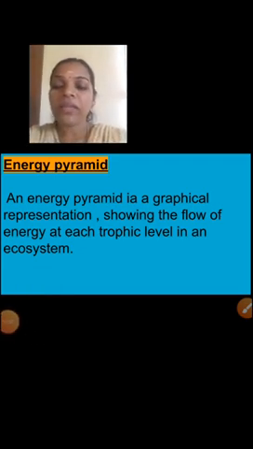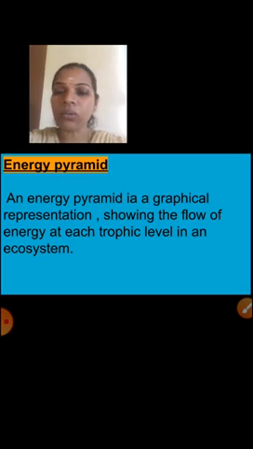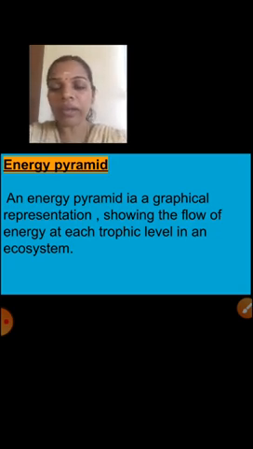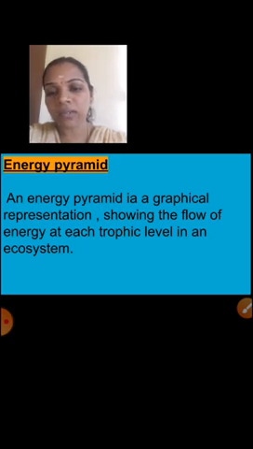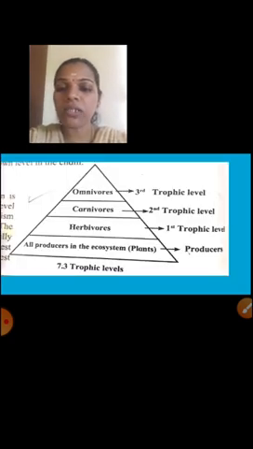Energy pyramid. An energy pyramid is a graphical representation showing the flow of energy at each trophic level in an ecosystem. So what is meant by energy pyramid? Energy pyramid is a graphical representation showing the flow of energy at each trophic level in an ecosystem. See here, children.